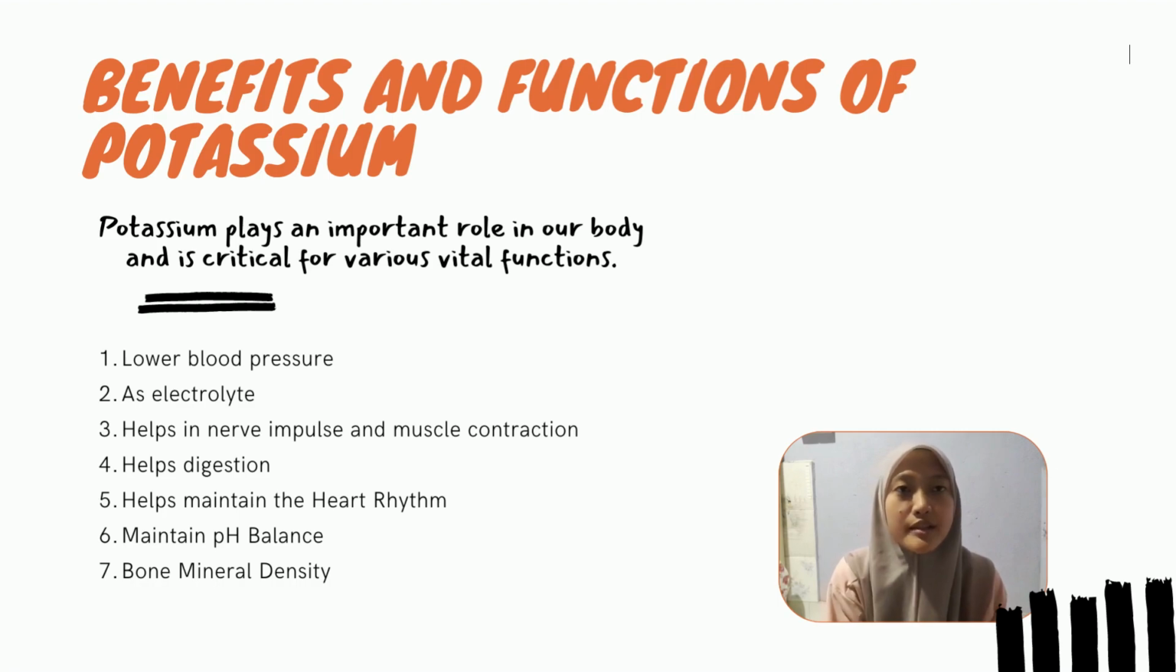Next, potassium also helps in maintaining heart rhythms and also pH balance. Potassium and hydrogen ions interaction helps in transport at both the cellular and renal levels, which is crucial for the maintenance of acidity. And last but not least, potassium works for bone mineral density in our body.